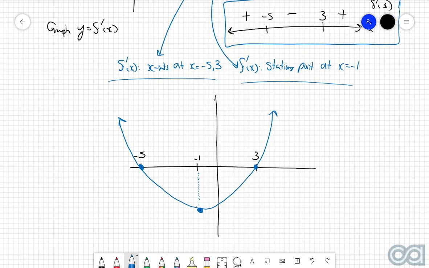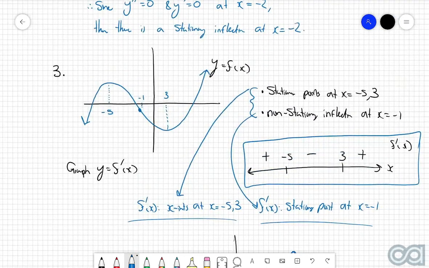Now, the really good thing about these types of questions is that if we come back to the original graph that we were given, you'll notice that we're never given any scaling on the y-axis. And what this essentially means for your answer is that you do not need to particularly worry about how high or how low any of your turning points or your points of inflection are. As I mentioned before, the key thing that they're looking for in these types of answers is making sure that you align up the x coordinates with the corresponding important point. So for example, are you putting the x-intercepts in the right place? Are you putting the stationary points in the right place? Do you have the right type of stationary point, and so on? So as long as you match up those x coordinates nicely, then you're absolutely fine. The y coordinates don't matter all too much.